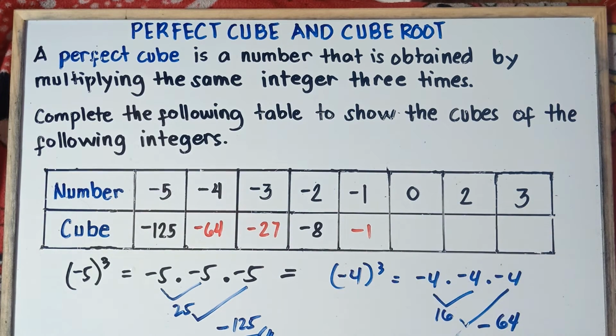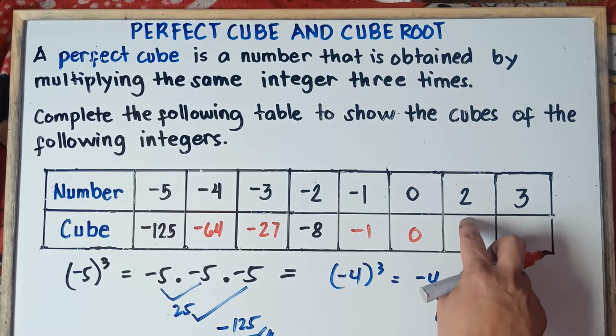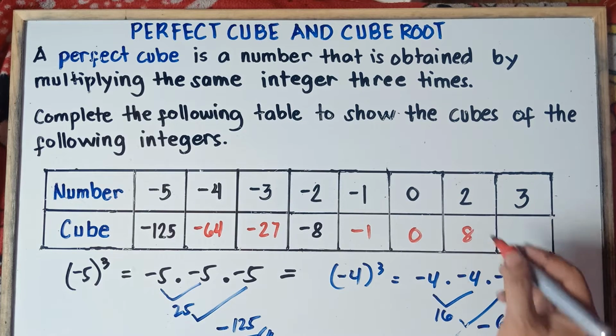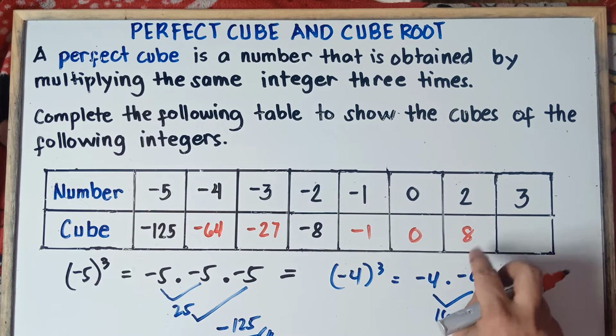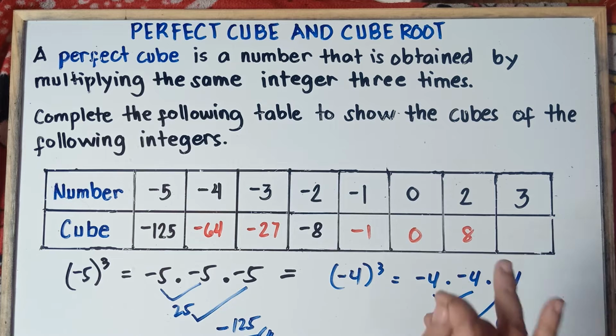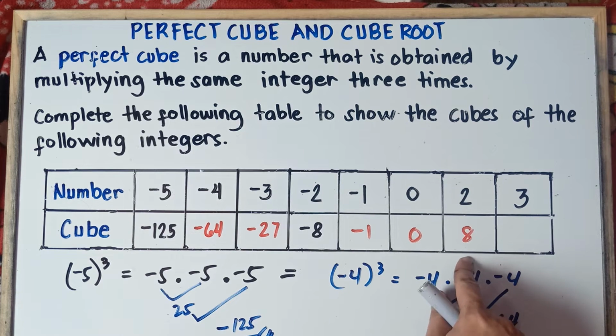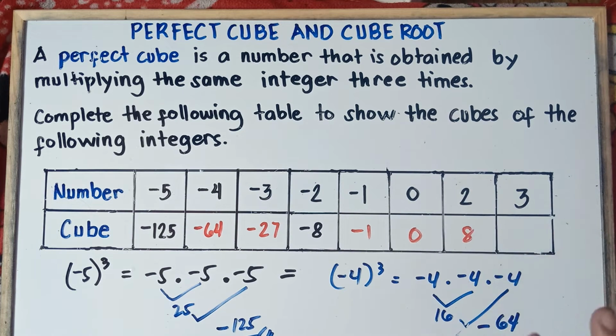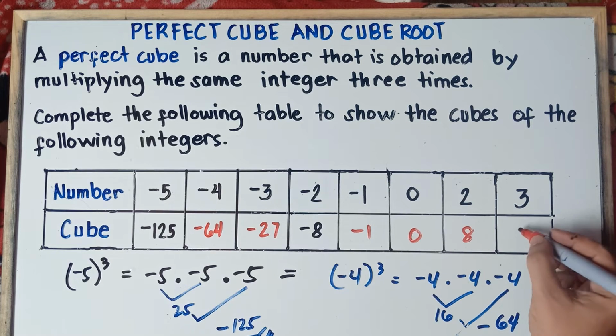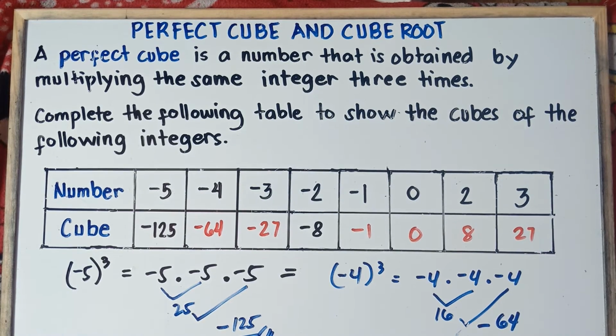And then for 0, 0 cube, 0 times 0 times 0, that would be 0. And then for 2, 2 times 2 times 2, that is 8. We have positive 8 because we multiply positive numbers. And for 3, 3 times 3 times 3, that is positive 27. Alright, so I hope you understand, class, with regards to the perfect cube. Let's proceed now to the cube root.